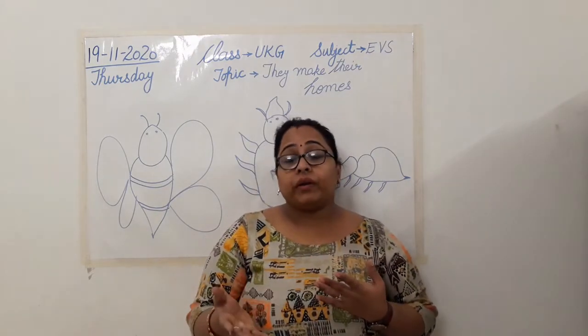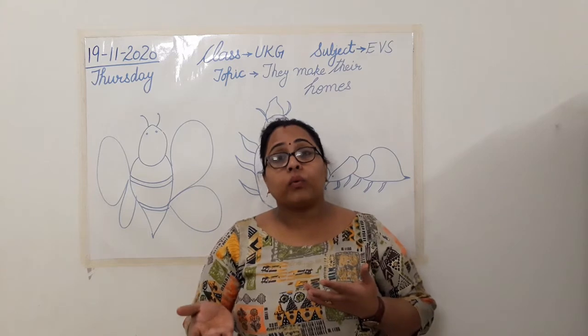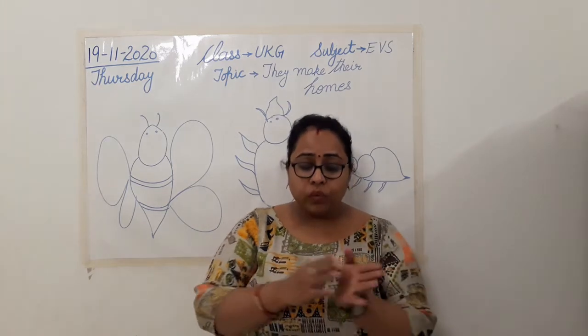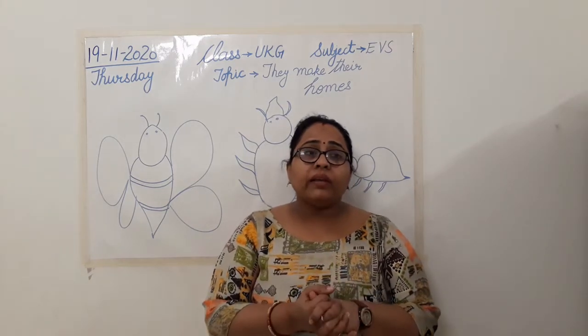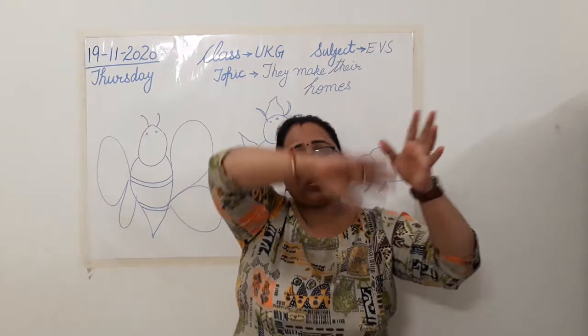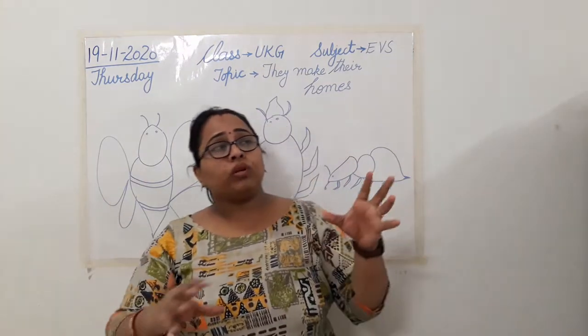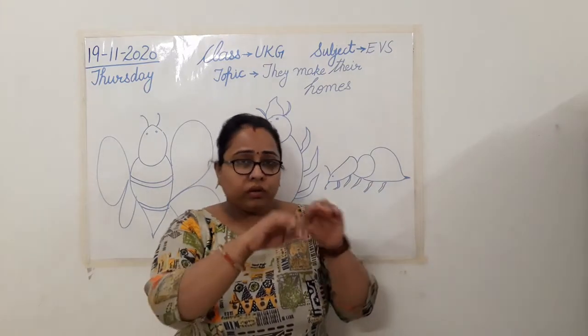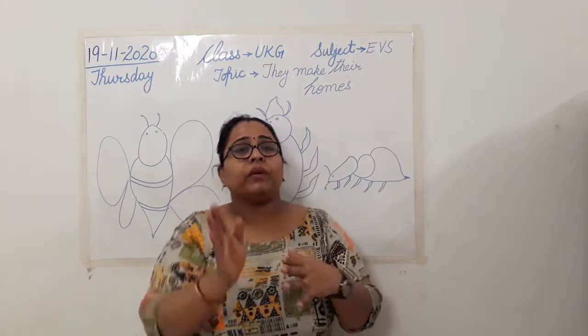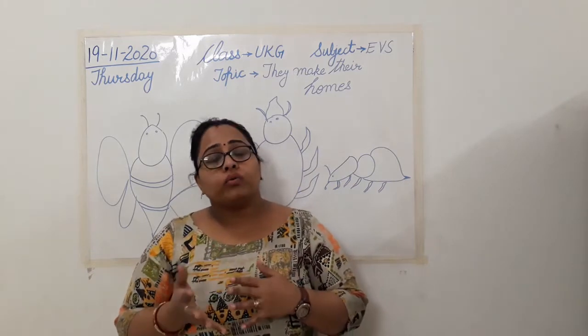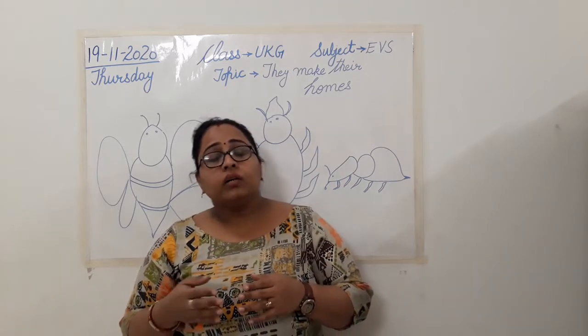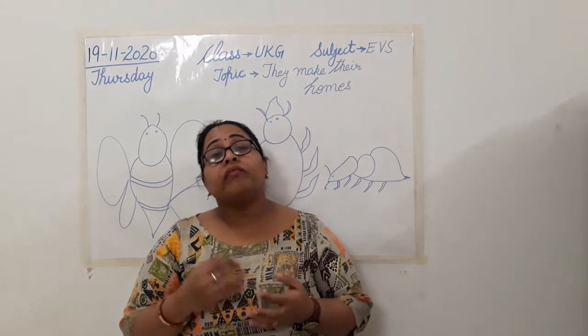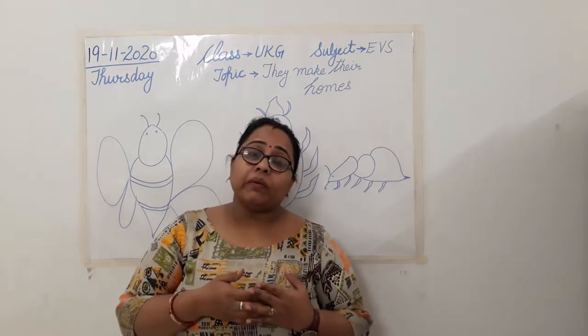Then comes the rabbit. The rabbit lives in a burrow. Burrow क्या होता है? Can anyone tell me what a burrow is? मड के बीच में जहाँ बहुत सारे मड के हीप्स होते हैं, उनके बीच में वो डिग करके अपने लिए टनल टाइप में बनाते हैं. Those tunnels are burrows. We call it a burrow. Clear? So rabbits again make it for themselves, वो खुद के लिए बनाते हैं.